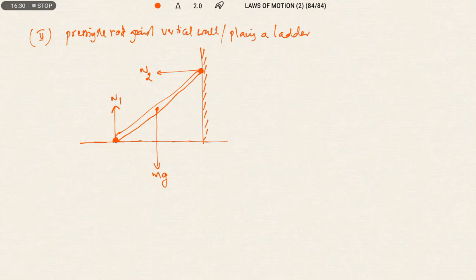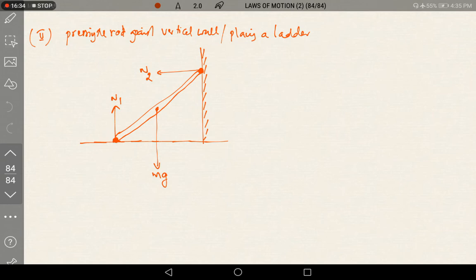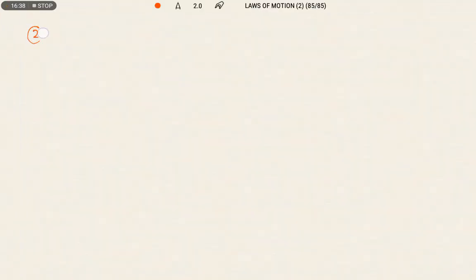Now let us discuss one more type of force. The second type of contact force is tension. Tension is denoted by capital T. Tension is a stretching force acting on a string, a spring or a rope.